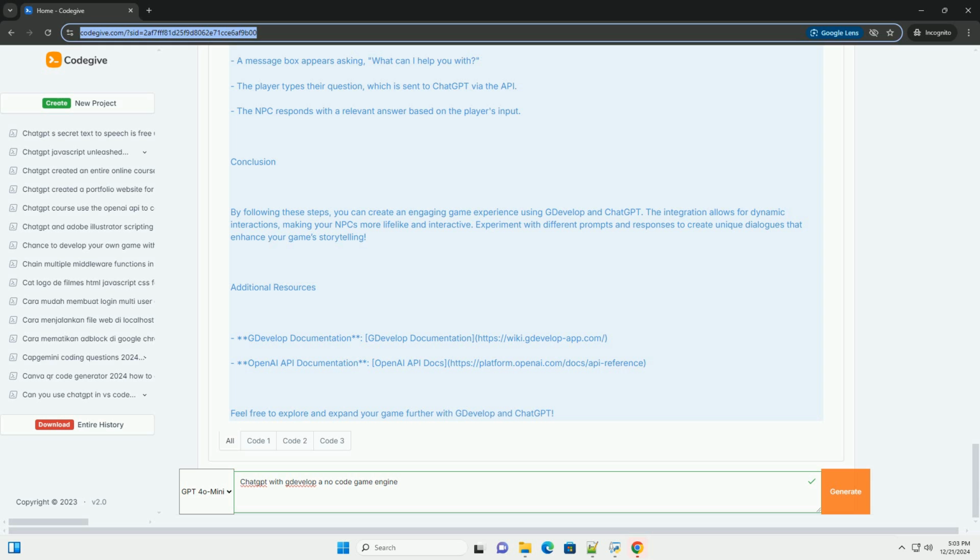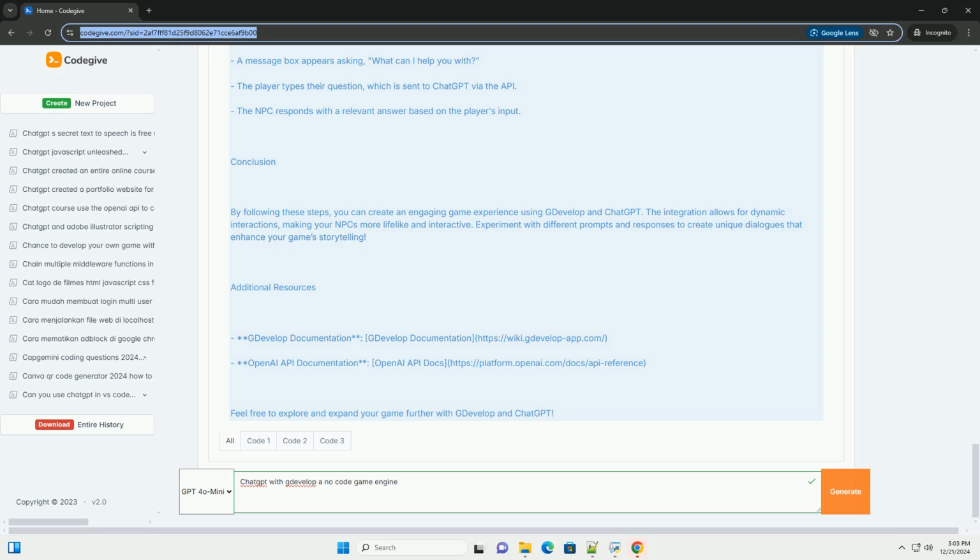Conclusion: by following these steps, you can create an engaging game experience using GDevelop and ChatGPT. The integration allows for dynamic interactions, making your NPCs more lifelike and interactive. Experiment with different prompts and responses to create unique dialogues that enhance your game's storytelling.